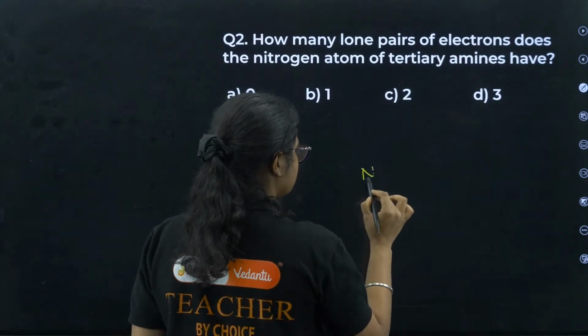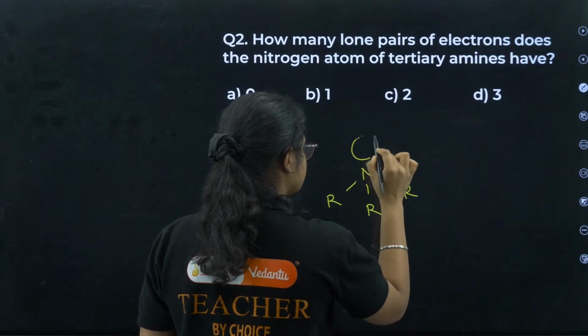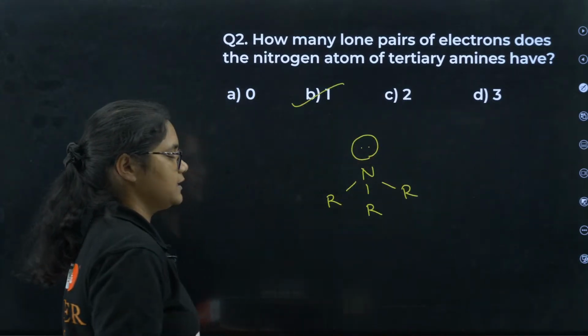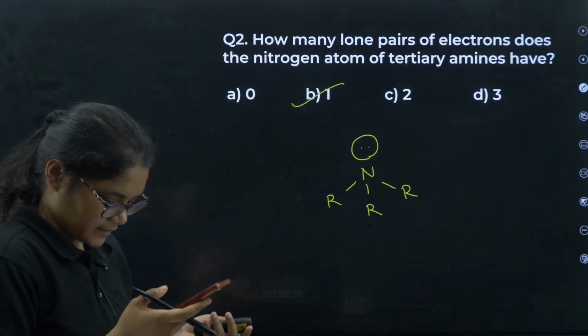Tertiary amines, right? Whether it is tertiary, primary, secondary, doesn't matter. Nitrogen will always have one lone pair. Okay, B is the correct answer here. Yes, B is the correct answer.